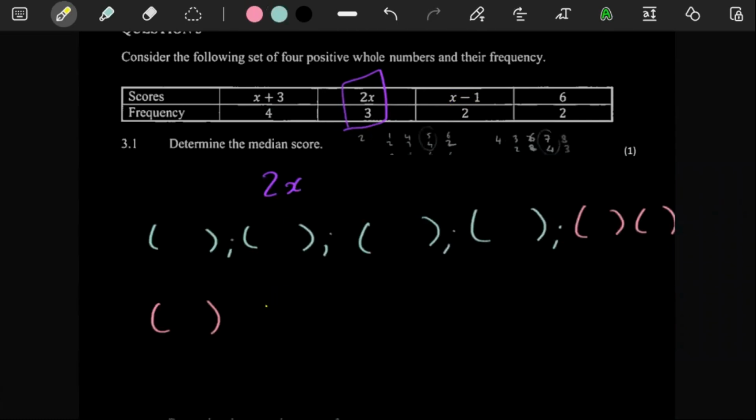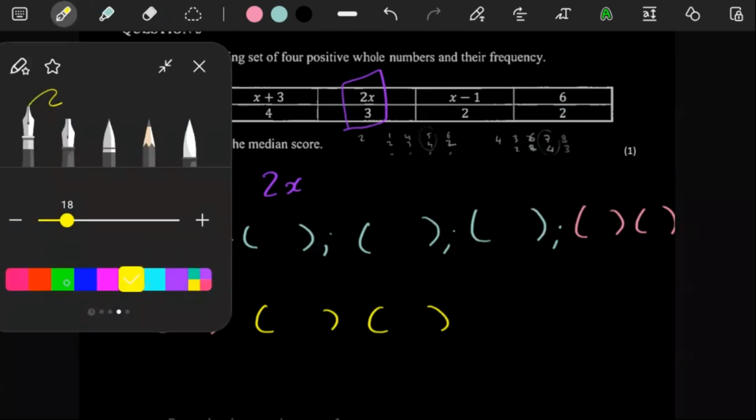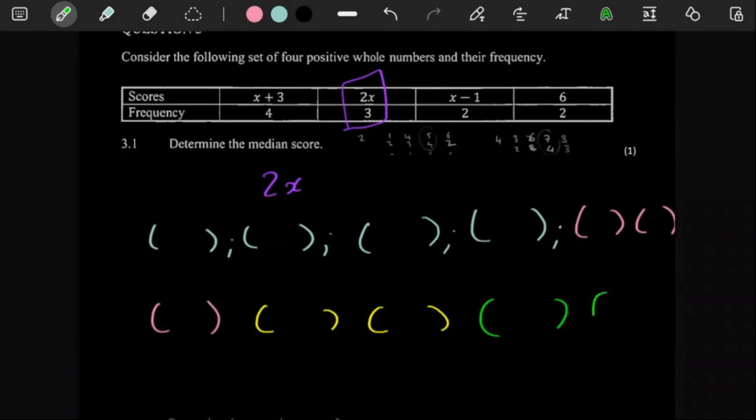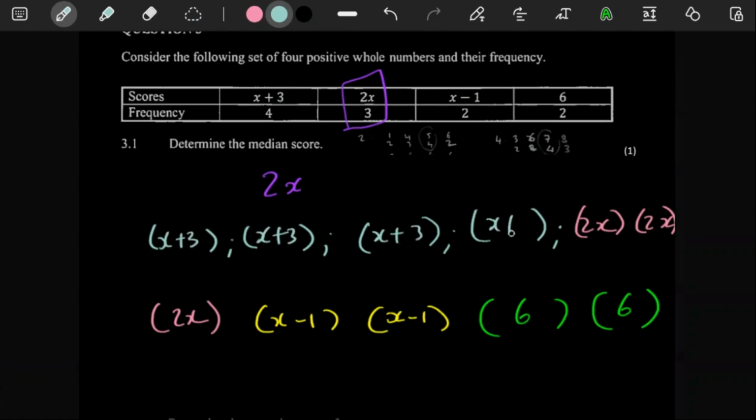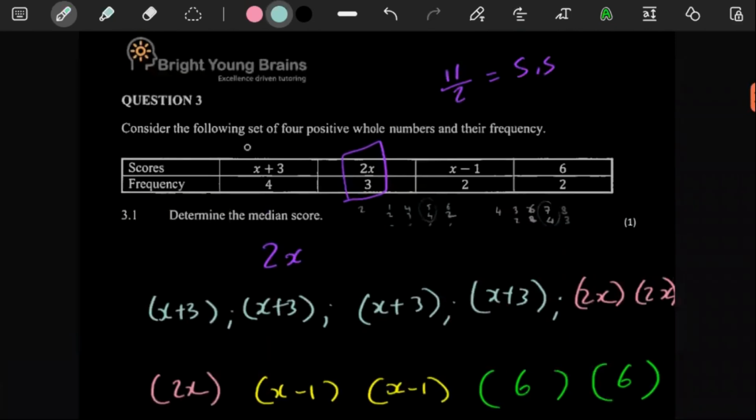2 of the x minus 1. So you'd have 1 and then 2 of those. And then the 6's, you would have 2 also. So you would have a 6 here and a 6 there. And then before that, you would have the x minus 1's. And then before that, you would have 2x, 3 of them. So you'd have 2x here, 2x there, and 2x there. And then before that, you would have x plus 3, 4 of them, because it says consider the following set of 4 positive whole numbers and their frequency.